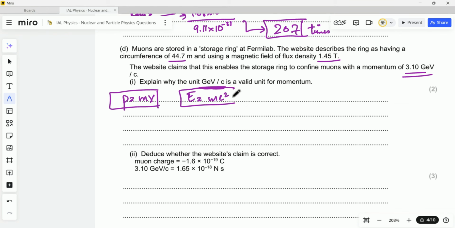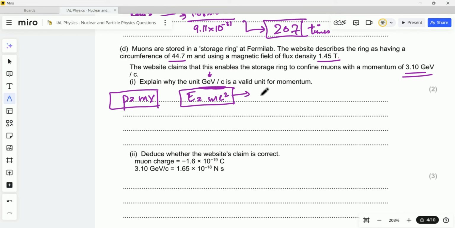It is equal to mv. And according to Einstein's equation, we have E equals mc squared. We have these two equations, and we'll have to see whether we are getting this unit or not. Okay, let's see. Let's first try to combine these together.